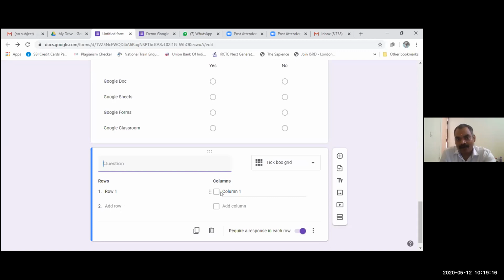And in the column section you can write breakfast, lunch, or dinner. So the respondent can select more than one option from here. Then on Monday, he can opt breakfast and lunch and dinner, all was good. So this is the multiple choice grid, in which the respondent can select more than one option.